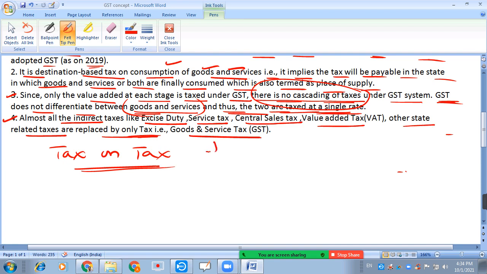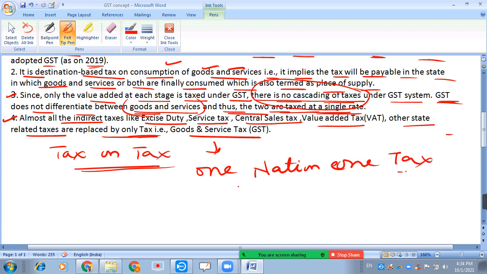That is why we can call this one nation, one tax.